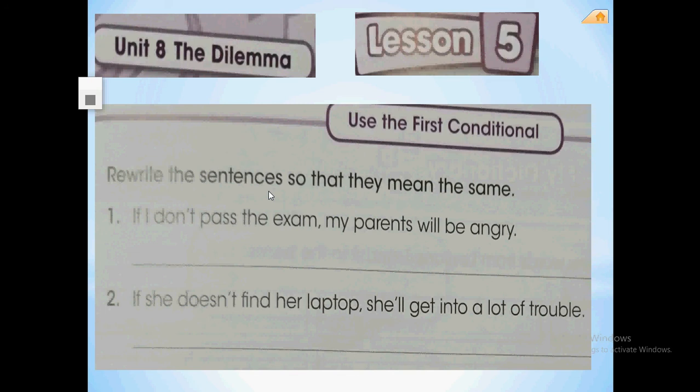That's good, guys. If I don't pass the exam, my parents will be angry. Can you rewrite this sentence so that it gives the same meaning? You can change the two parts of the sentence. Start with part number 2.